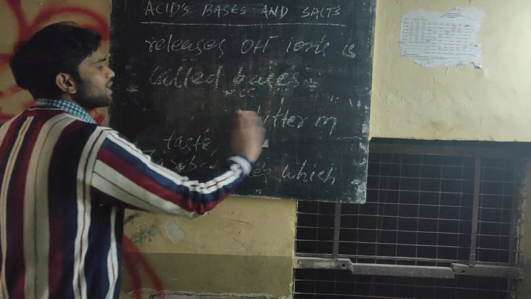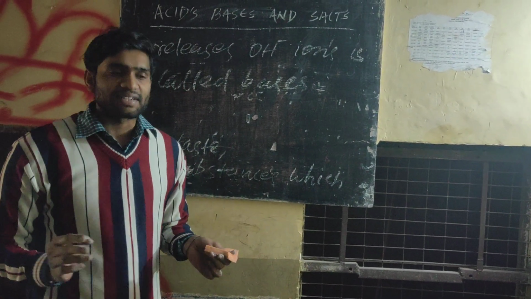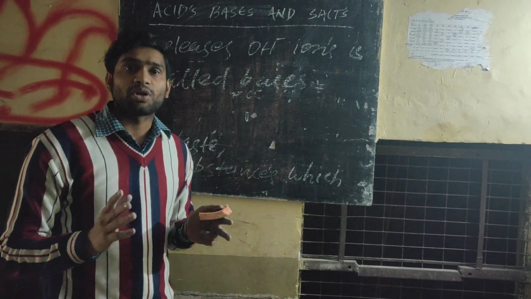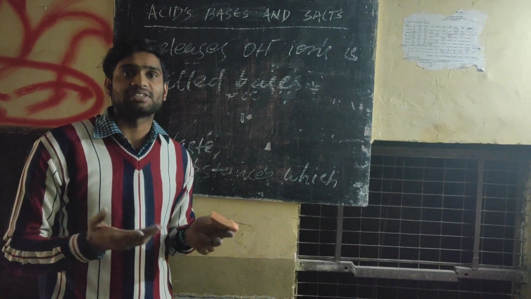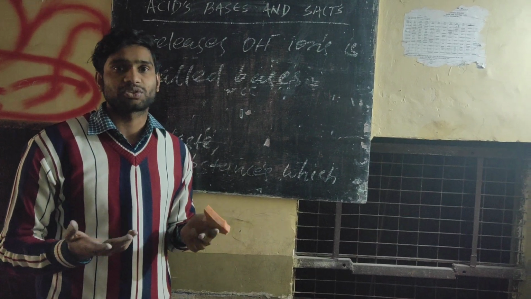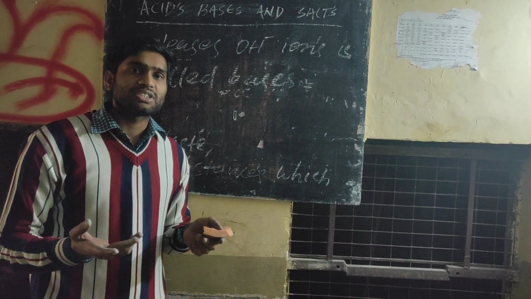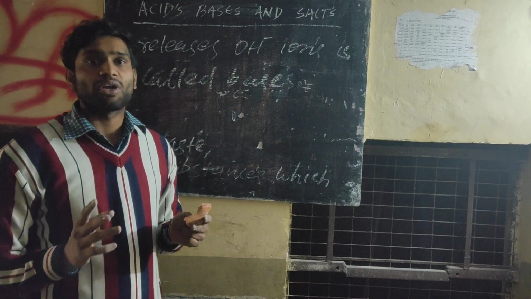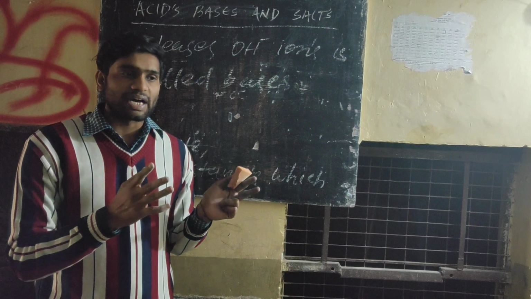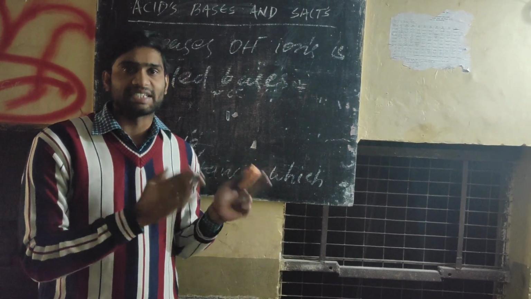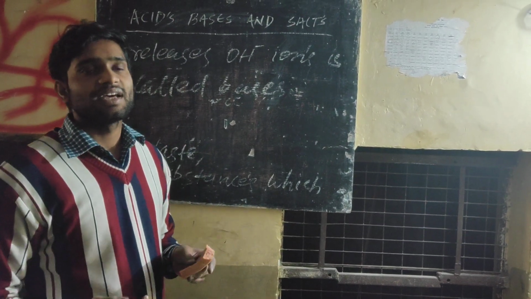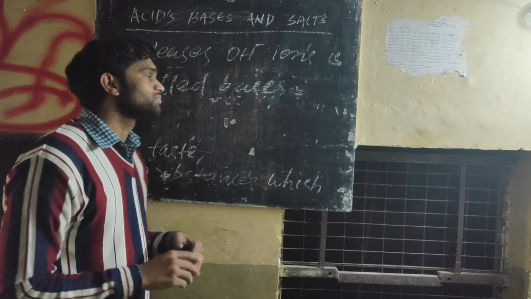Now, historically, people decided by their taste: this is acid, this is base. But for some poisonous chemical substances, it was very harmful and may be dangerous to them. To reduce this type of problem, there are something called indicators which can identify this particular type of substances as acids and this particular type as bases. We are going to understand those substances now.